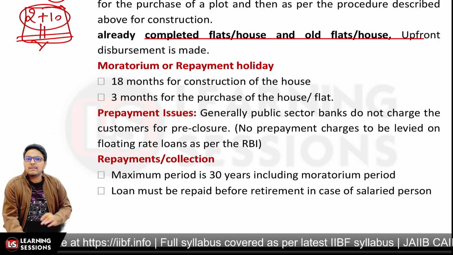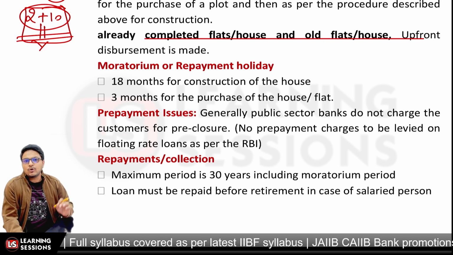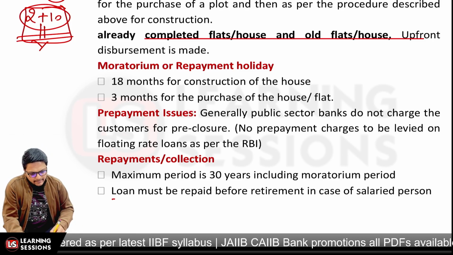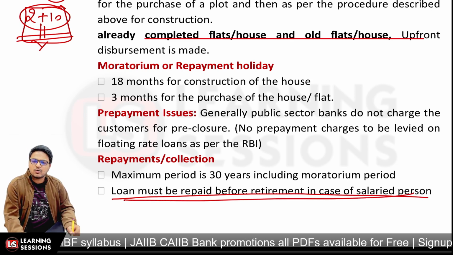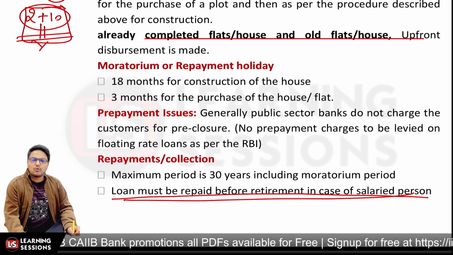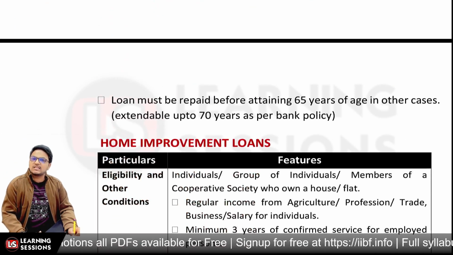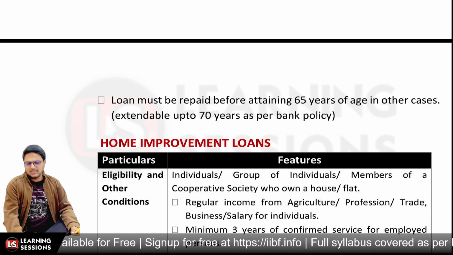And further, it's related to repayment or collection. I already told you the maximum repayment period is 30 years, including the moratorium period. And further, the loan must be repaid before retirement in the case of a salaried person. If you're a salaried person and you want to take a home loan, in that scenario the loan must be repaid before the retirement age. And in other cases it can go up to 65 years, and in other cases also it is extendable up to 70 years, right?